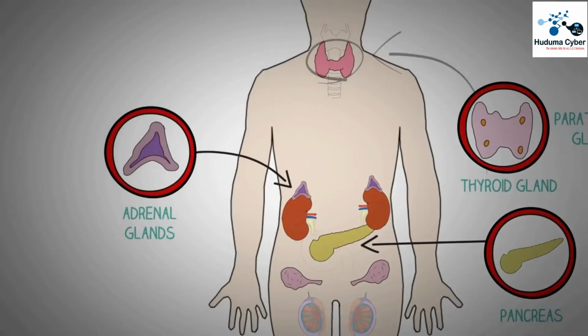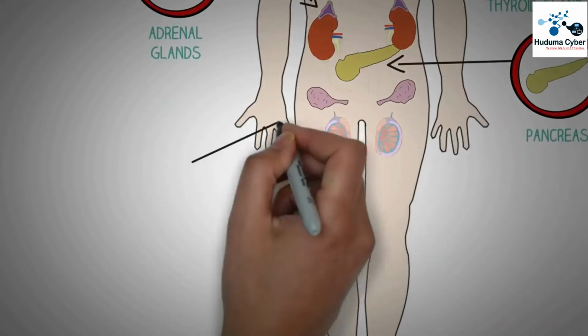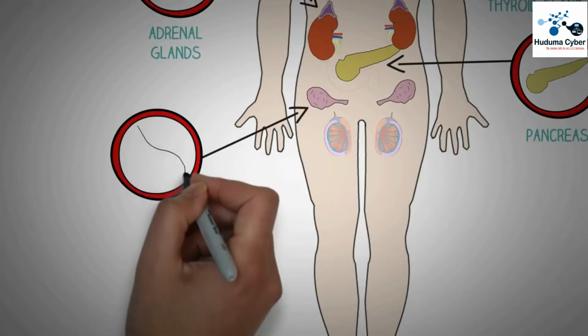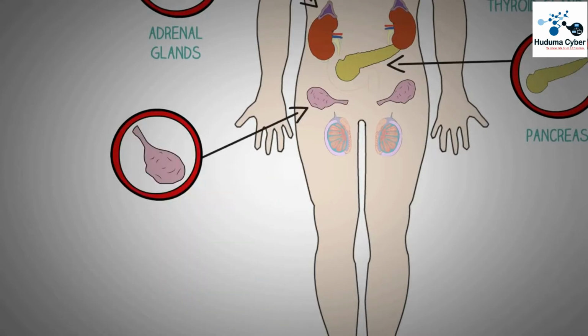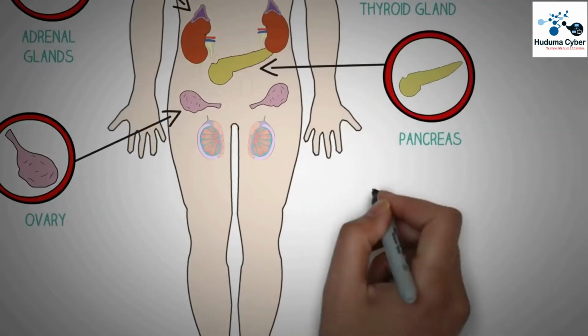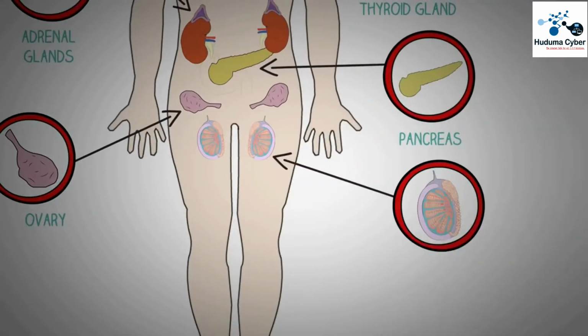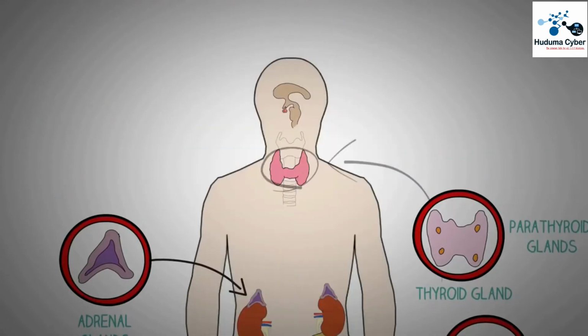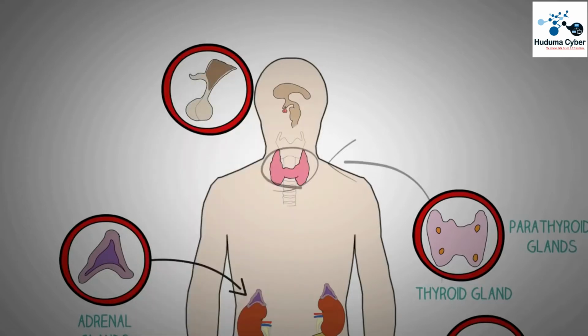The reproductive hormone producing glands are very important and they differ in the two sexes. In females, we have the ovaries which produce important sex hormones, estrogen and progesterone, and in males we have the testes which produce testosterone. In the end, we will study the glands that control the secretion of all these glands, which are the pituitary and the thalamus, which are located inside the brain.